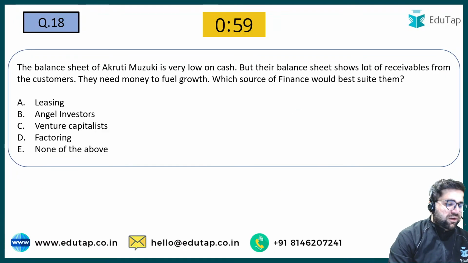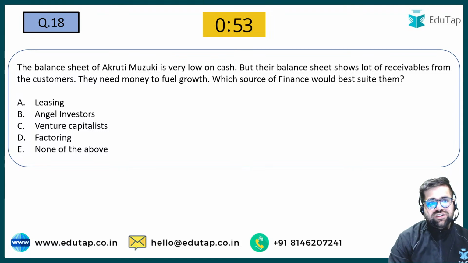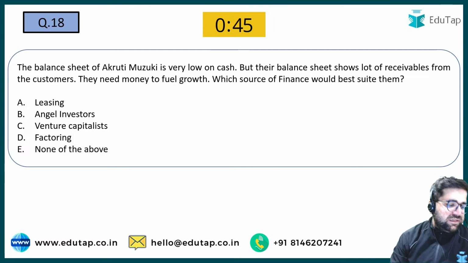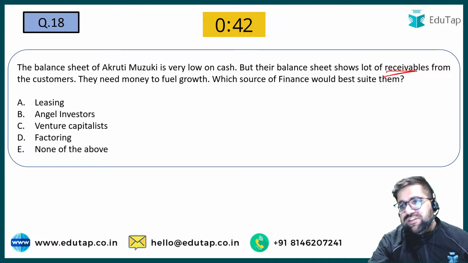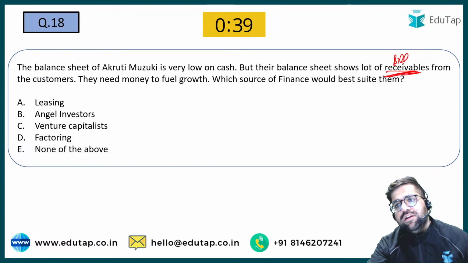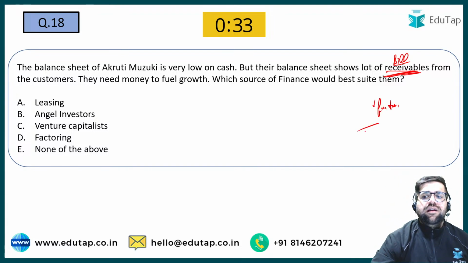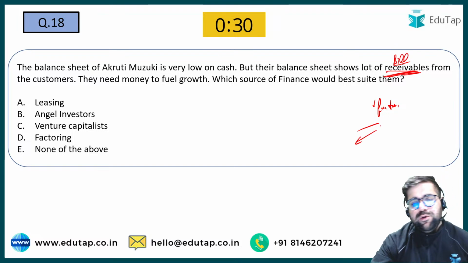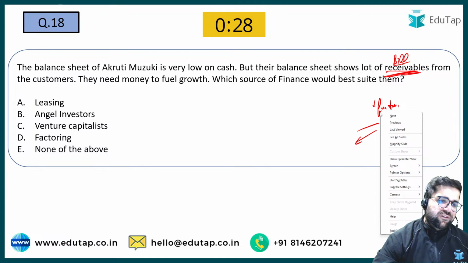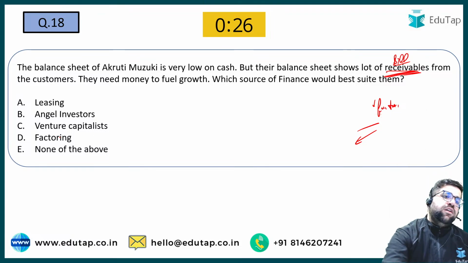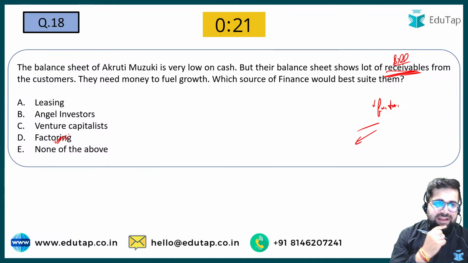Okay. Question number 18 now. The balance sheet of Akarti Mazuki is very low on cash, but their balance sheet shows a lot of receivables from the customers. They need money to fuel their growth. Which source of finance suits them the best? Once you are having a lot of receivables, a lot of bills receivables or trade receivables, you can definitely use it for factoring purpose. You can go to the bank, take the money from the bank, will deduct certain amount of commission, but it will pay you a handsome amount of money. So over here the correct answer will be what? Factoring. It will be factoring. Okay, 18th D. Cool.